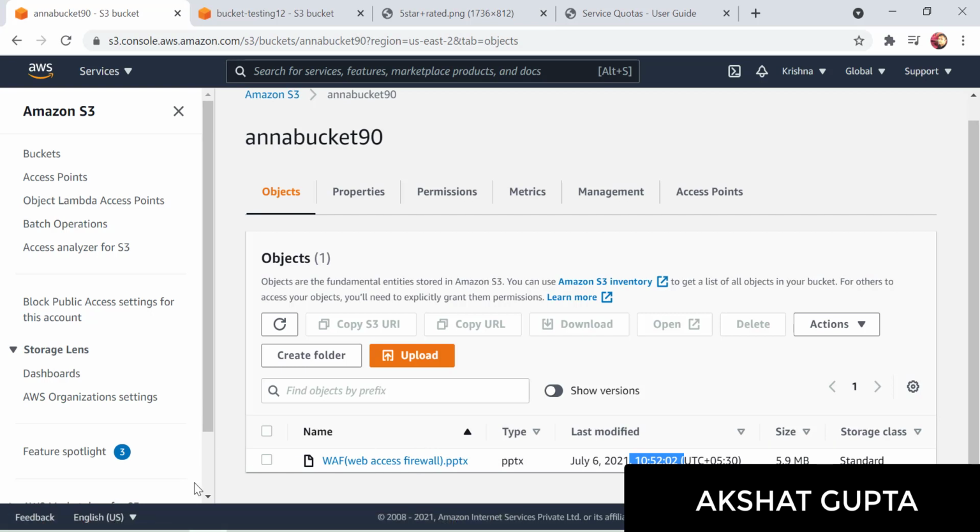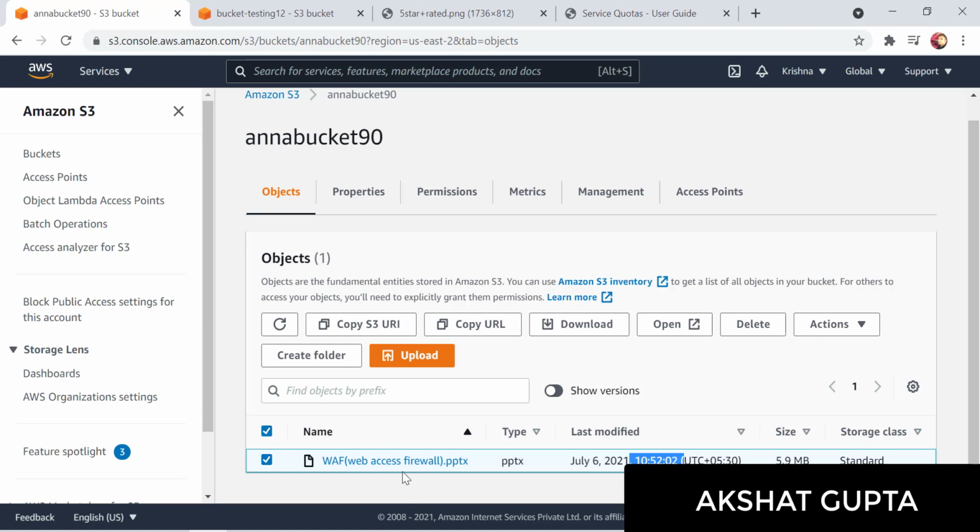One important point: if I delete the file from Anna's bucket, which is my destination bucket, nothing will be affected. It won't be deleted from your source bucket. Likewise, if I delete the file from the source S3 bucket, it won't be deleted from here.